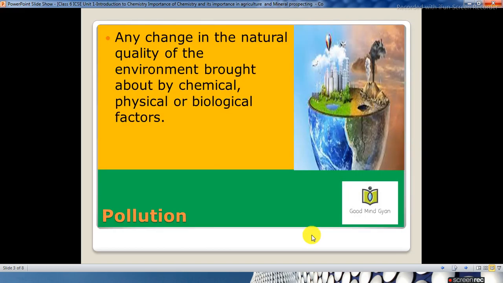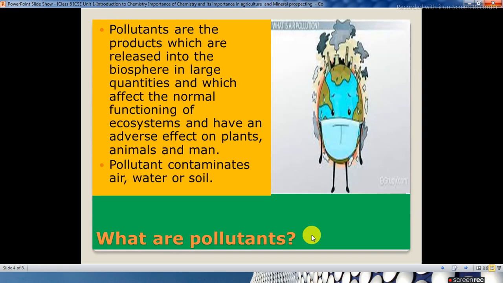What is pollution? Any change in the natural quality of environment brought about by chemical, physical or biological factors is termed as pollution. What are pollutants? Pollutants are the products which are released into the biosphere in large quantities and which affect the normal functioning of ecosystems and have an adverse effect on plants, animals and man. Basically, the pollutants contaminate air, water as well as soil.